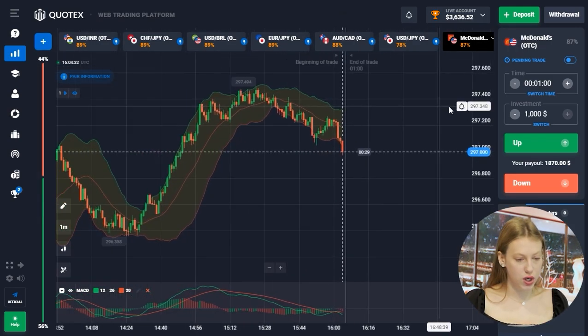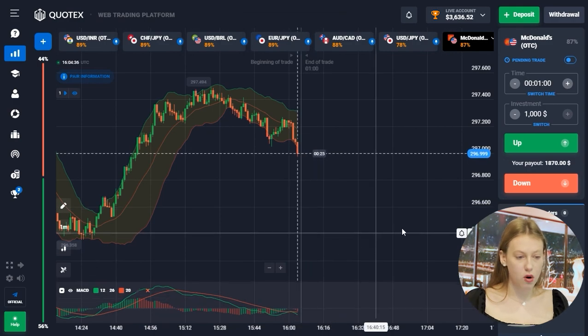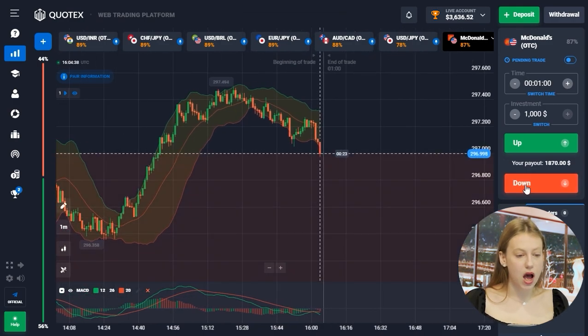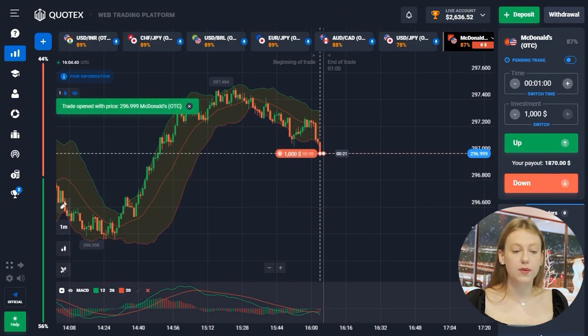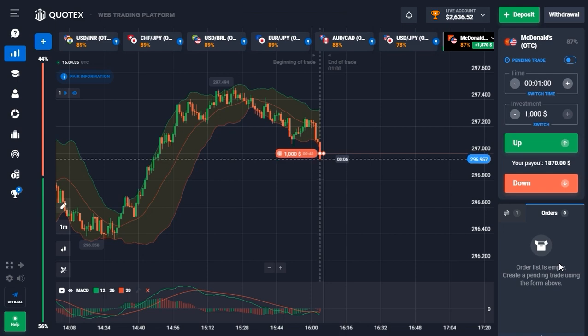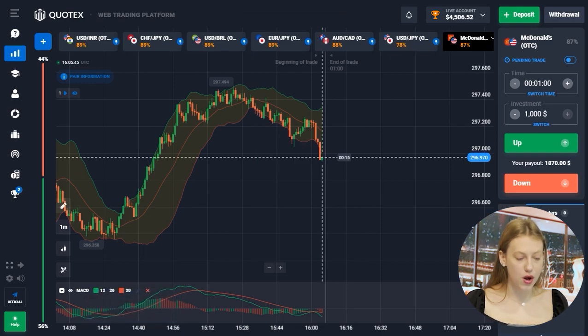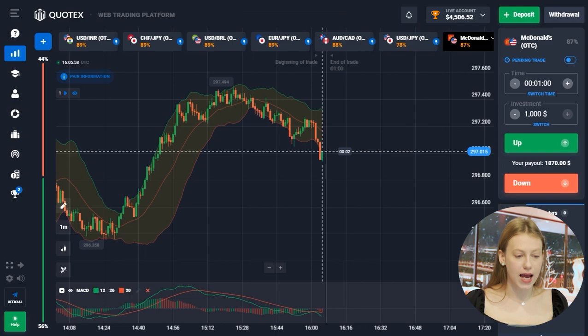Not a bad situation. I think the price will continue its downward movement because this is a correction. I won't wait long and I will immediately open a trade. Excellent profit. It was a good decision to make a trade here with this point on the chart. I like this approach.